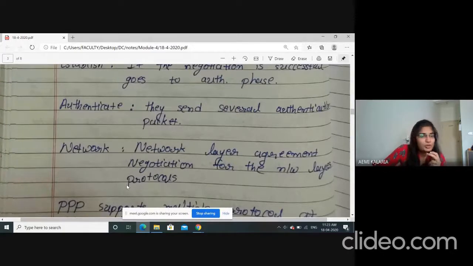So point-to-point protocol supports so many network layer protocols. Data link layer and network layer are both connected, and data is obviously coming from the network layer. So point-to-point protocol has to support many network layer protocols so that it can receive that data securely, or easily.